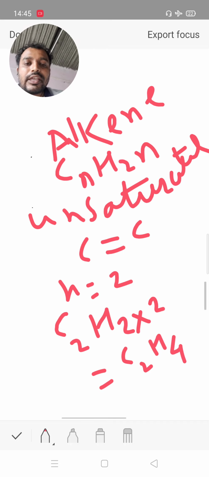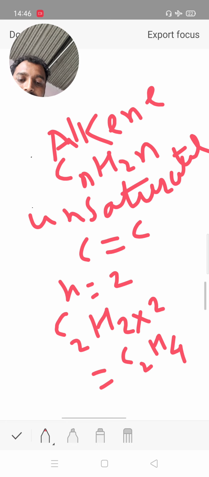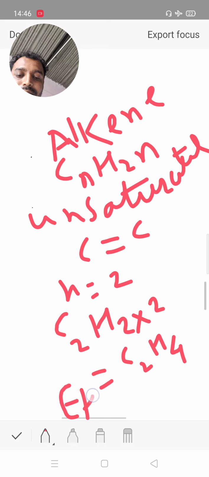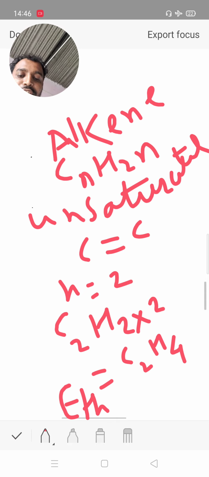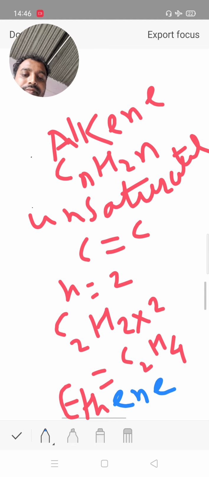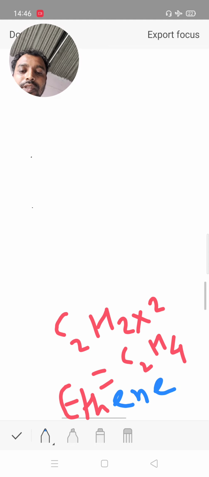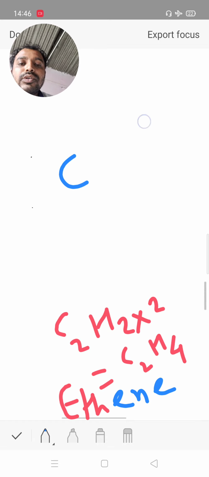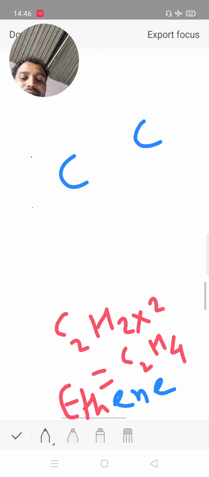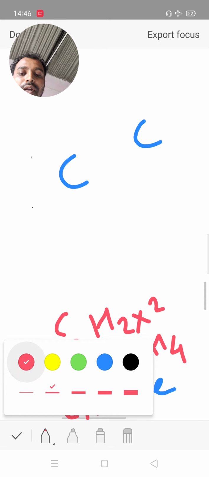Now its IUPAC name. There are a total of 2 carbon, which means ethane, but due to the presence of a double bond, ane is substituted with ene, so its name is ethene. In ethene, there are 2 carbon and 1 double bond.